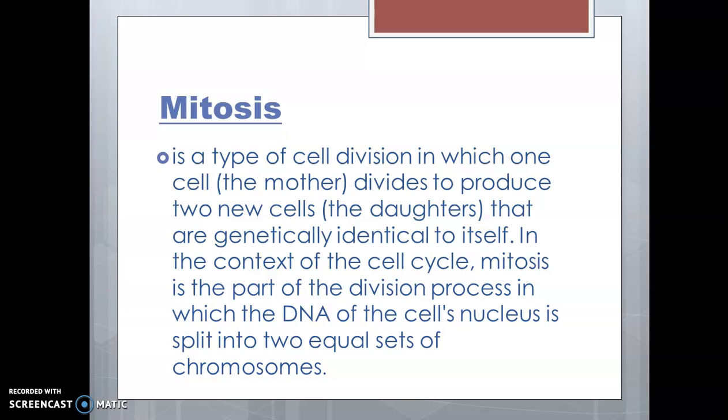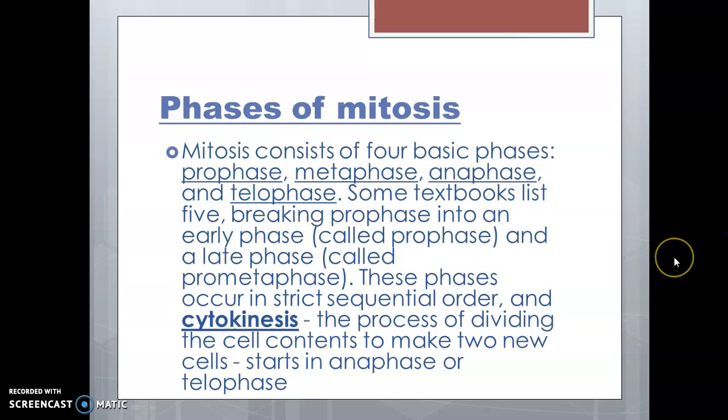In the context of the cell cycle, mitosis is the part of the division process in which the DNA of the cell nucleus is split into two equal sets of chromosomes. The phases of mitosis consist of four basic phases: prophase, metaphase, anaphase, and telophase.